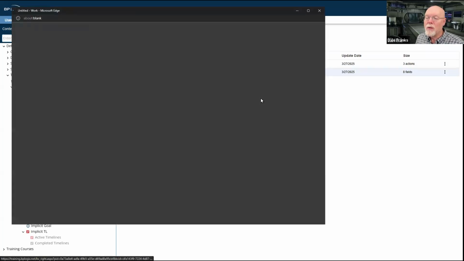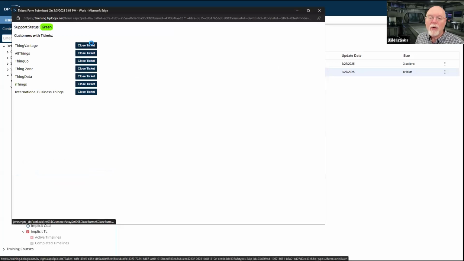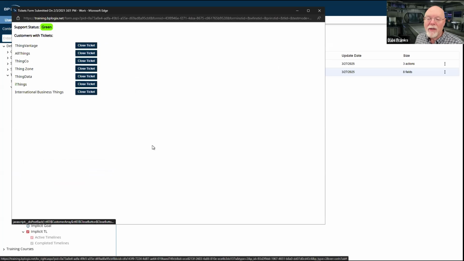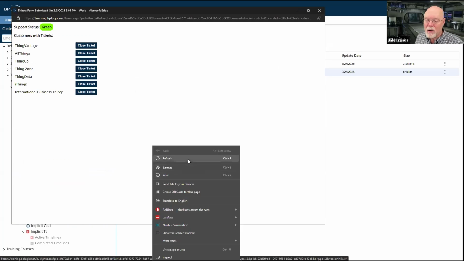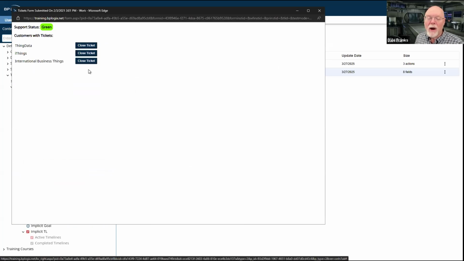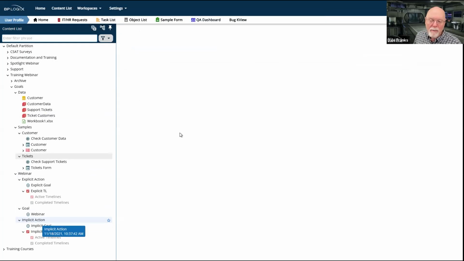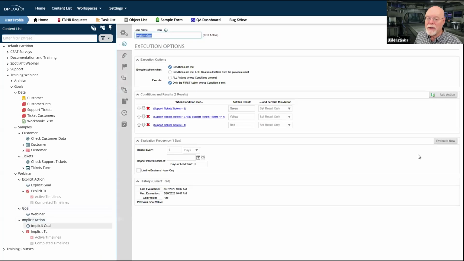And we'll just confirm that my goal works by going over here to our tickets form and running it. And we will get rid of 1, 2, 3 tickets. So actually, we need to get rid of 4 tickets. I want to have 3 tickets left. So we will refresh. There we go. I've got 3 tickets left. So it's 8 o'clock in the morning, the next morning, and my implicit goal runs. And now I'm in yellow status.